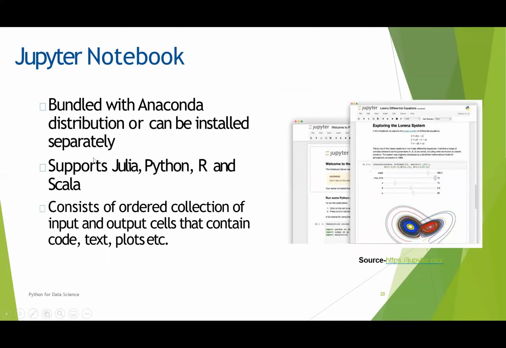It supports all these different languages. And if you observe, the name Jupyter comes from the first two letters of Julia, that is JU, the first two letters of Python, that is PY, and R, that is Julia, Python, R. And it consists of an ordered collection of input and output cells that contain code, text and different graphical pictures, etc.